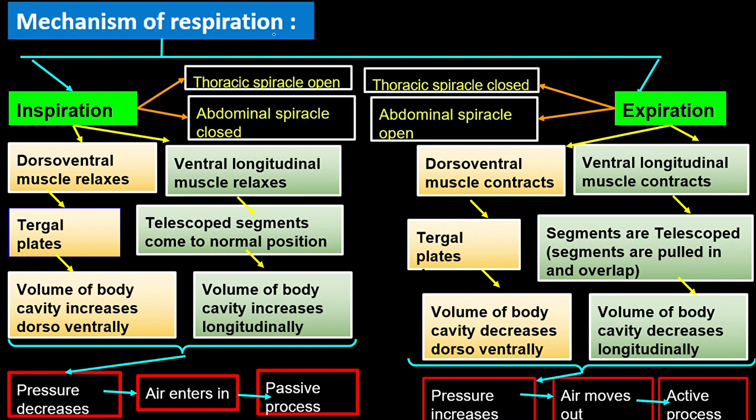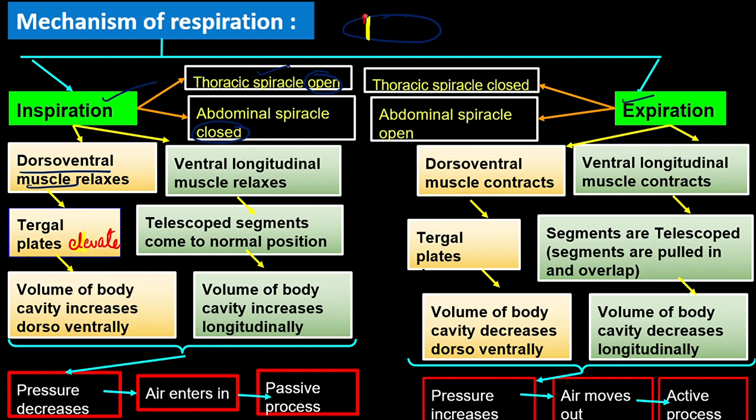Now, in the mechanism of respiration, we are going to talk about inspiration and expiration. Just now I told you the thoracic spiracles are going to be open over here and the abdomen will be closed, and we are going to bother about those two muscles. One muscle is your dorsoventral muscle. Let me draw it over here. So this one is your dorsoventral muscle. When this dorsoventral muscle relaxes, your tergal plate will elevate. Let me write it. Your tergal plate will elevate.